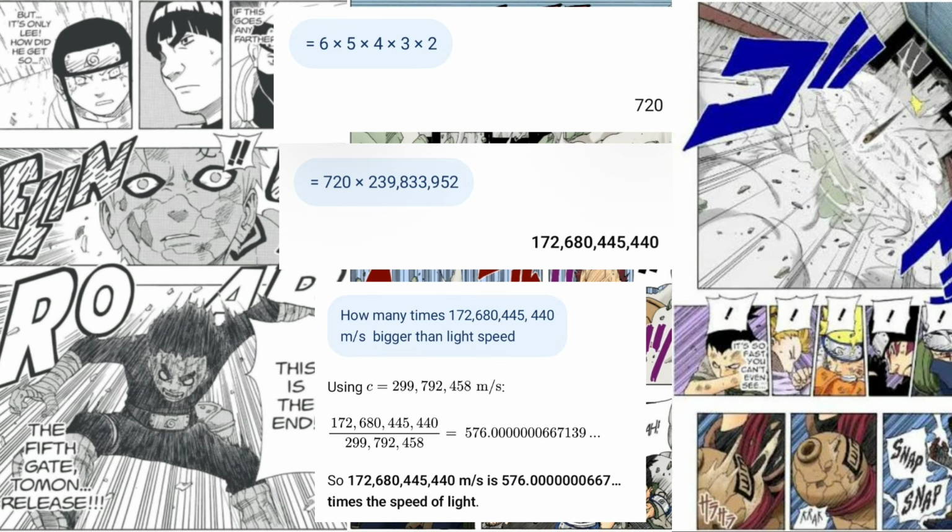Lee opened 5 gates, which means the multiplier he got is 720 times base form with no weights. The speed I calculated for him with no weights was 239,833,952 meters per second. 239,833,952 times 720 equals 172,680,445,440, which is 576 times faster than light, which means 5 gates Kid Lee is MFTL.